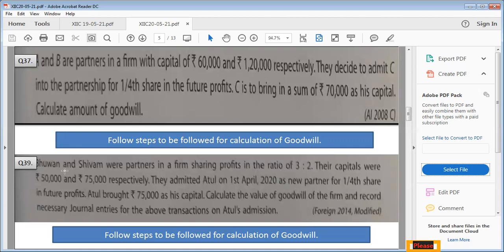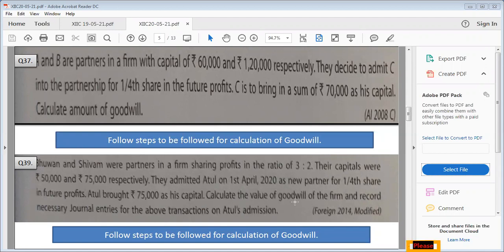Now 39th question. Bhuvan and Shivam are the partners in a firm sharing profits in the ratio of 3:2. Their capitals were 50,000 and 75,000 respectively. They admitted Atul on 1st April 2020 as a new partner for 1/4 share in the future profits. Atul brought 75,000 as his capital.